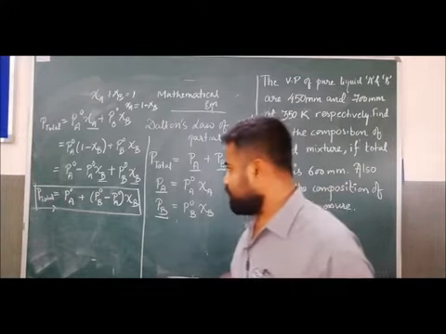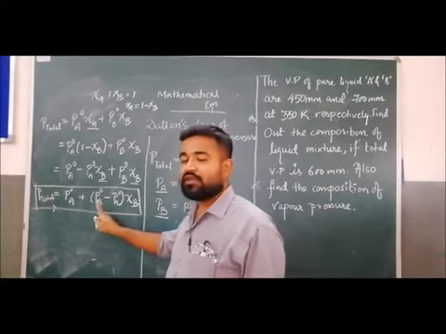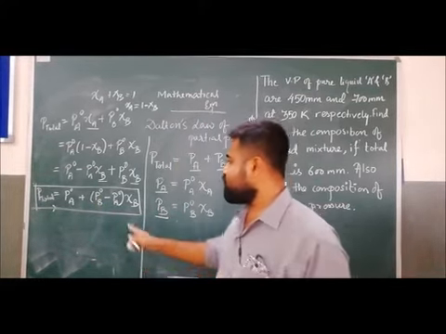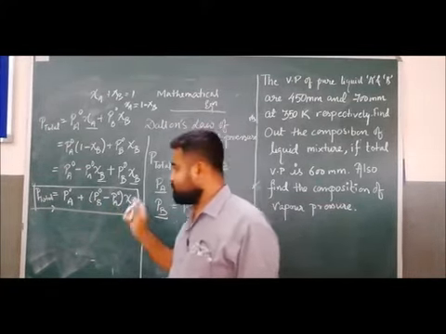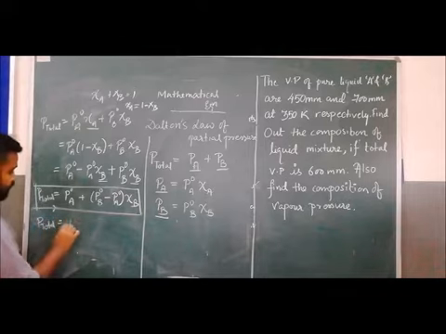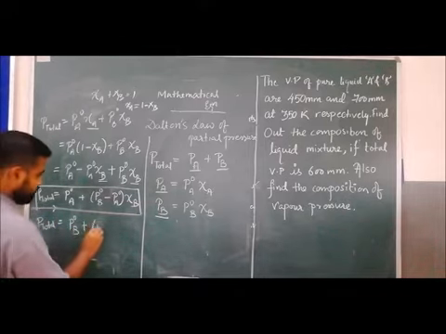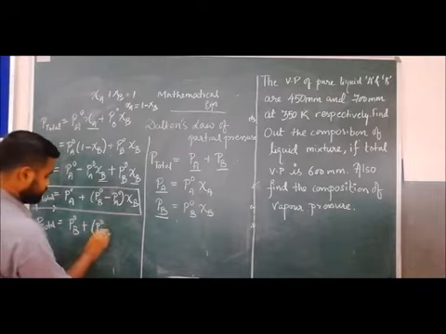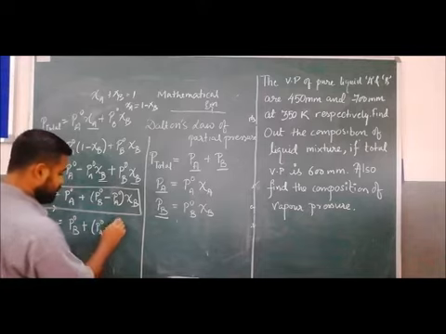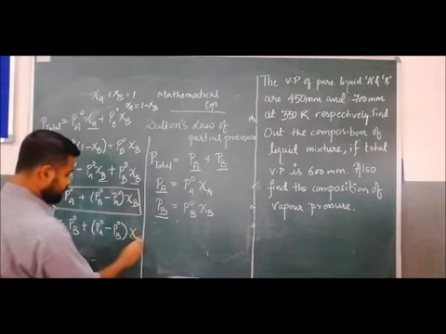It depends which one is PB, which one has the greater value, that will be present as PB, and which one has the smaller value, that will be present as PA. Similarly, this equation can also be written as P total equals P naught B plus (P naught A minus P naught B) XA.